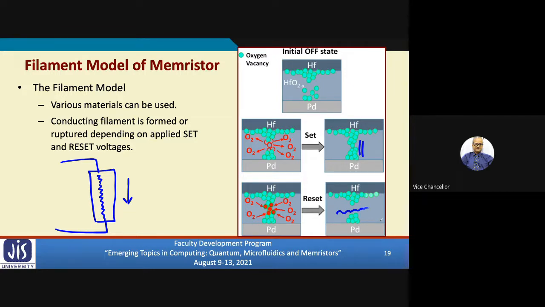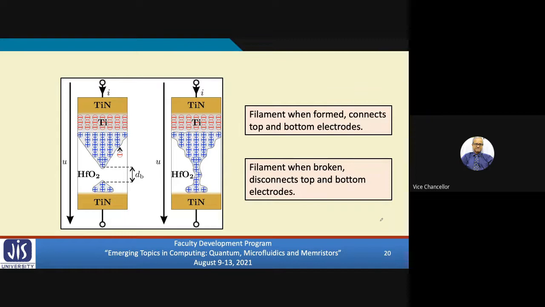So let me also show another diagram. This diagram is clearer. The left one shows the high resistance state, where you see that there is a distinct discontinuity here. The filament is not touching each other. But by applying a suitable voltage, if you move these charged particles towards the bottom, they get connected and the filament is formed. So when the filament is formed, it will connect the top and bottom electrodes, which means the right hand side is the low resistance mode, and the left hand side is high resistance.